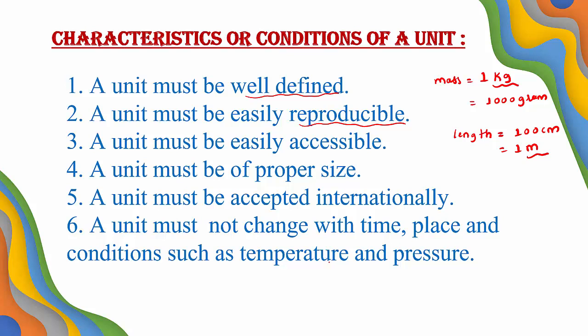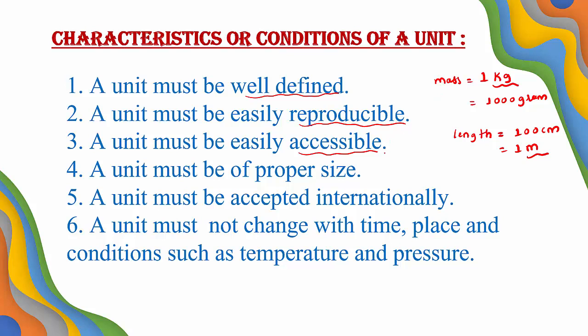Come to the third characteristic. A unit must be easily accessible. That means whatever unit you are going to write for any physical quantity, that should be easily obtained or easily used. So it should be easily adopted or easily obtained. Then we can call it accessible. The third characteristic is a unit must be easily accessible. That means it is easily used. Kg, gram, these are easily used. So a unit must be easily accessible.